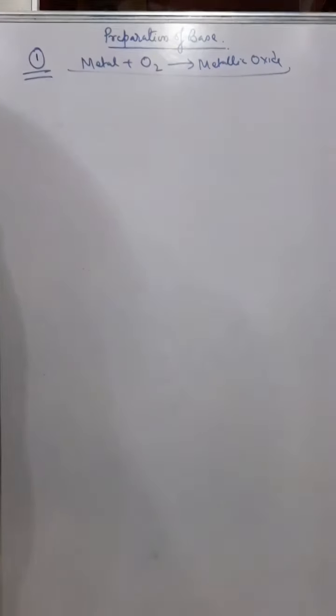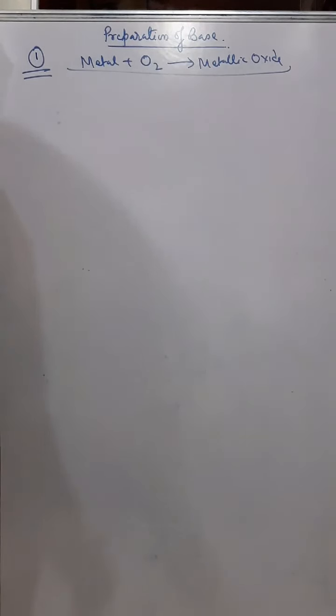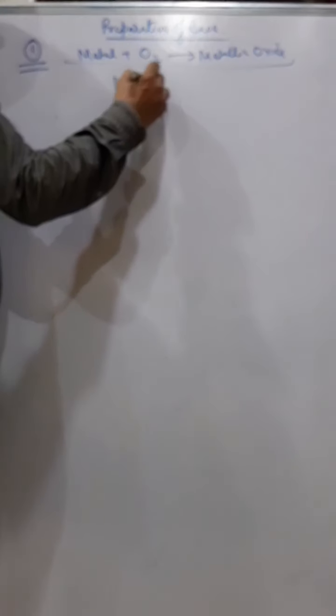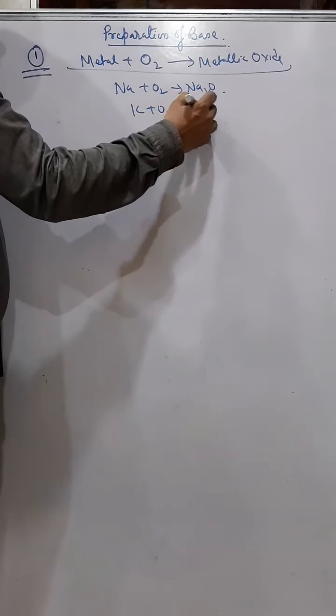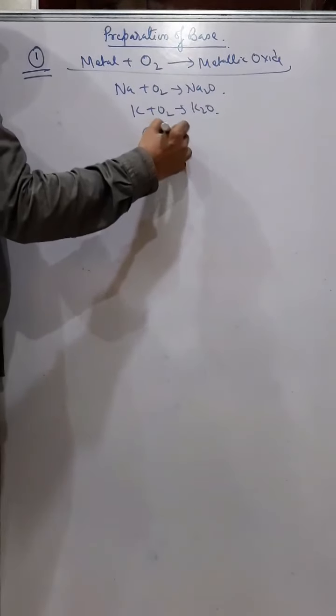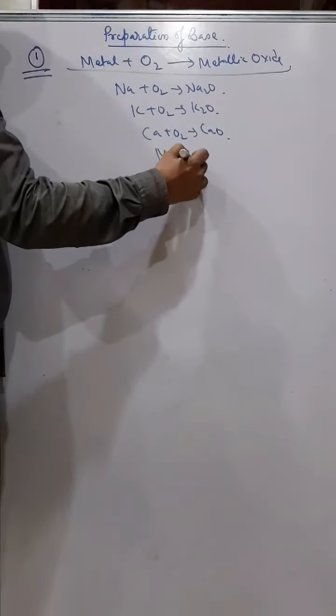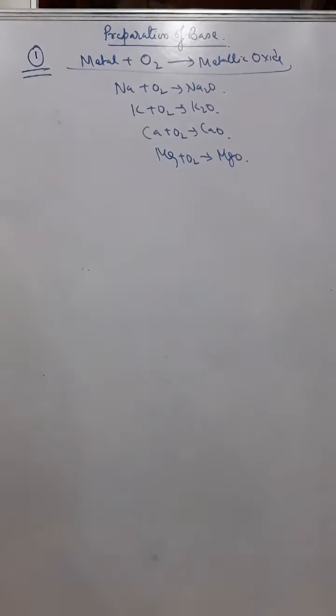This is one of the methods by which we can produce a base. Like sodium burns in oxygen to give sodium oxide. Similarly, potassium burns in oxygen to give potassium oxide. Calcium in oxygen gives calcium oxide. Magnesium on burning in oxygen gives magnesium oxide, and so on. So this is one of the methods.